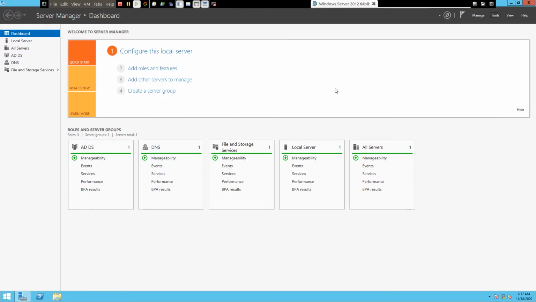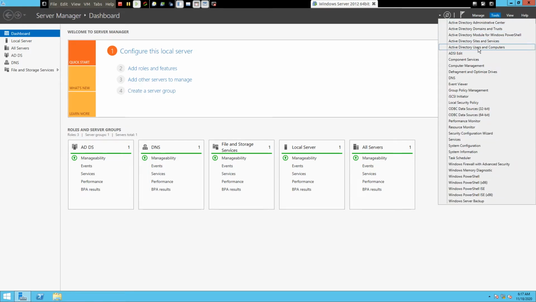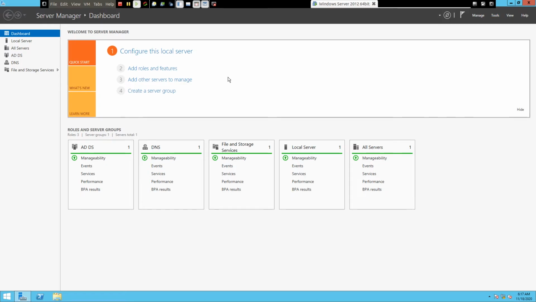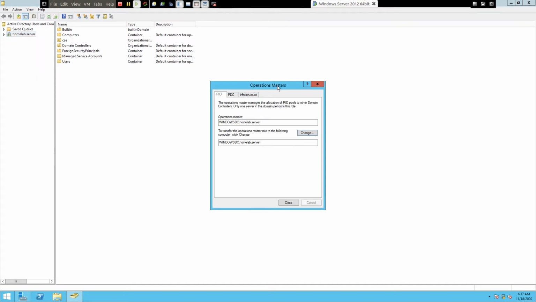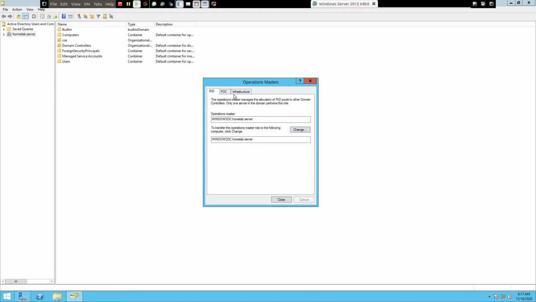So guys, now here we are on Windows Server 2012. Let's see how to transfer these operational roles. Let's click on Tools and click on Active Directory Users and Computers. First let's see how to transfer these domain-wide roles. All you need to do is select this homelab.server, right click on it and choose Operations Masters. And here we have the three tabs: RID, PDC and Infrastructure.